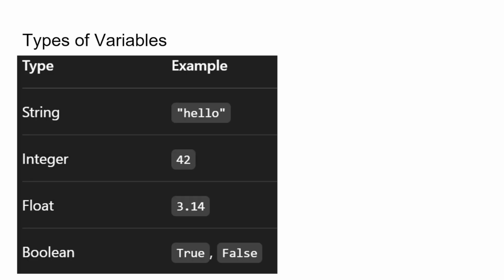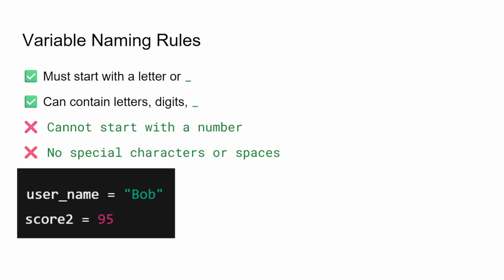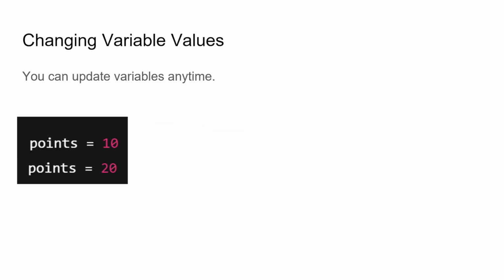Here are some of the most commonly used data types, and there are some naming conventions we can follow, like every variable can have underscores in between the characters. It can start with any letter and have underscores, but it can't start with a number. So this is how we update the value in the variable called points.